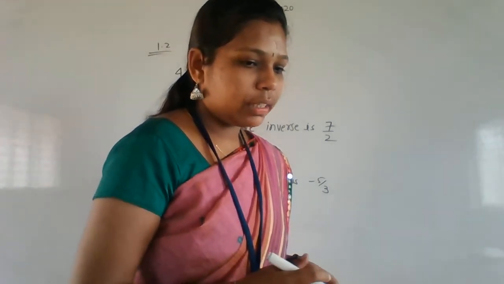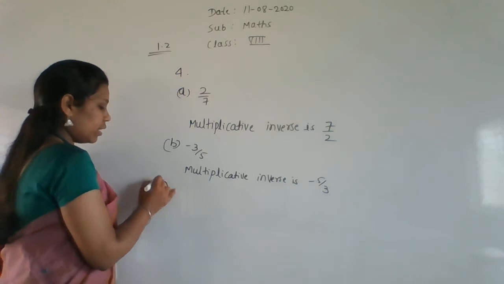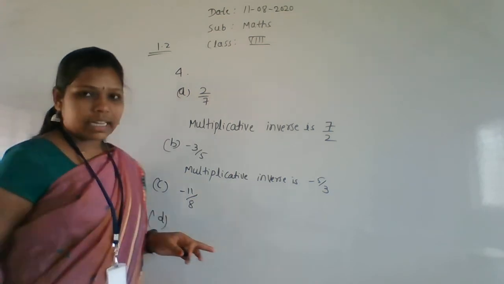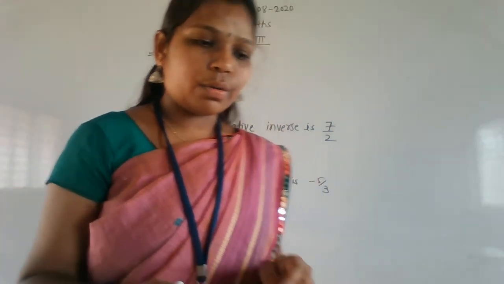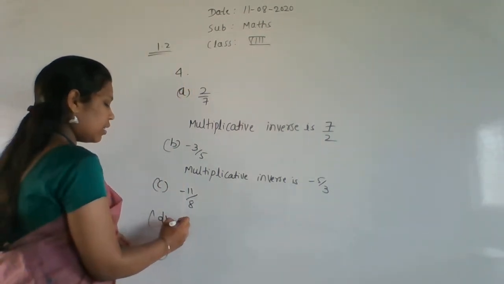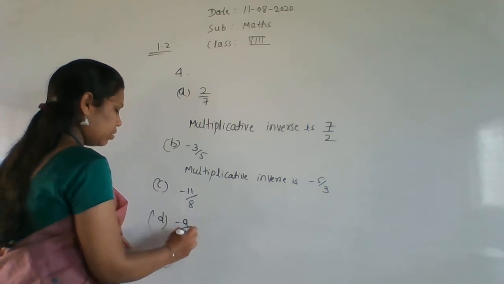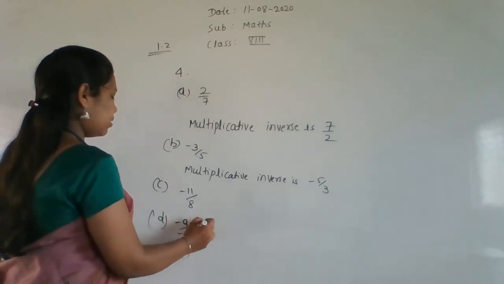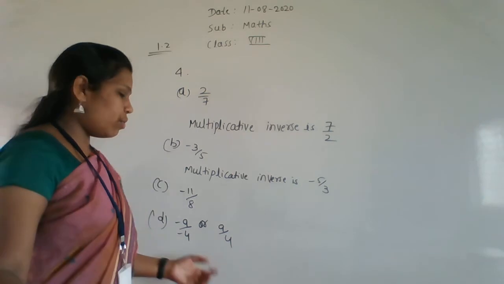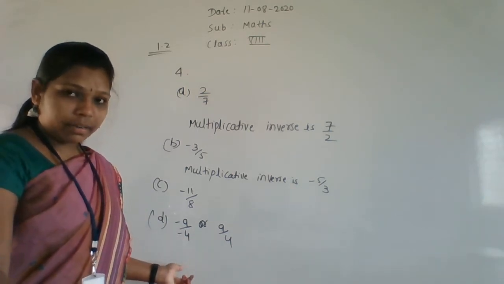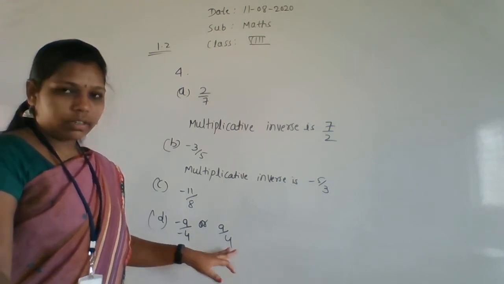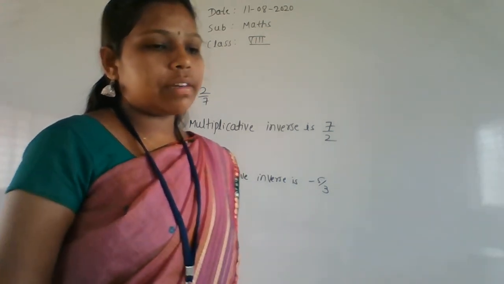Okay. So next we'll move to that is the C question. I hope everyone is getting it. I'm going to write direct answers here. These are the direct answers I am writing. Please, for the question you have to see the textbook. Your textbook you have to see. That is minus 4 by 9. So it is minus 9 by 4, or else you can write as 9 by 4. Both are same. Both are correct. If you want to write minus 9 by 4 or minus 9 by minus 4 or 9 by 4, both are correct.